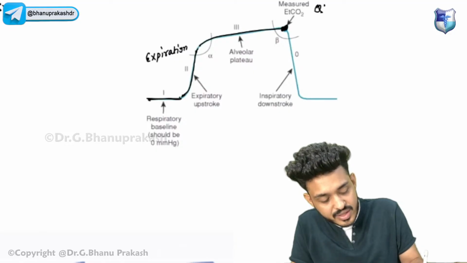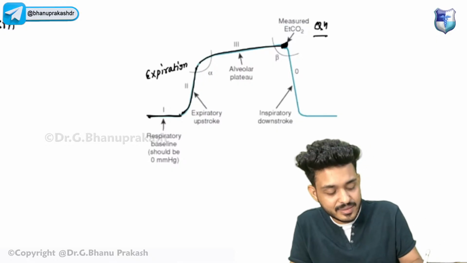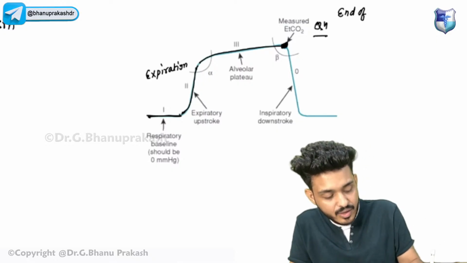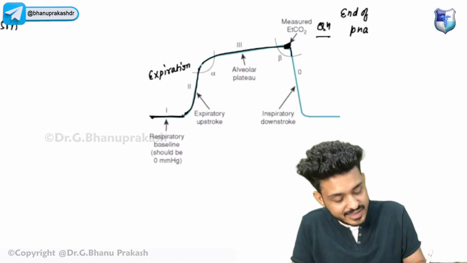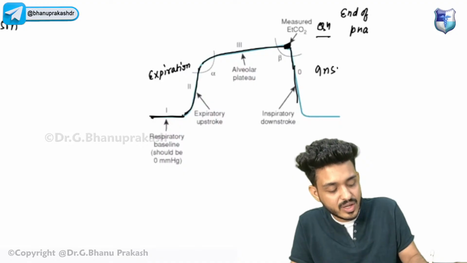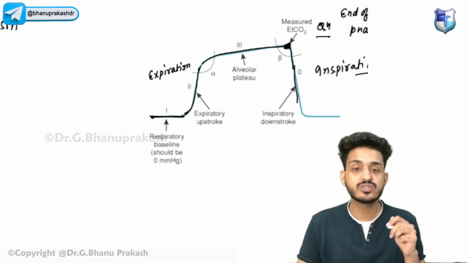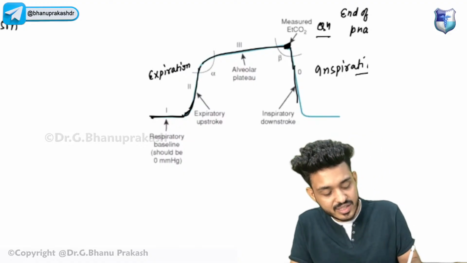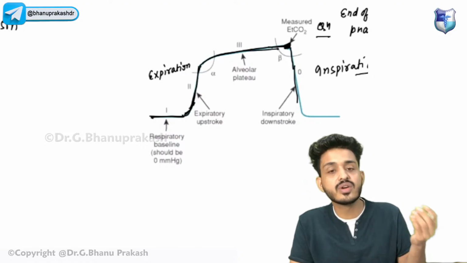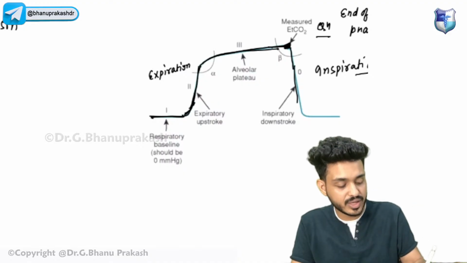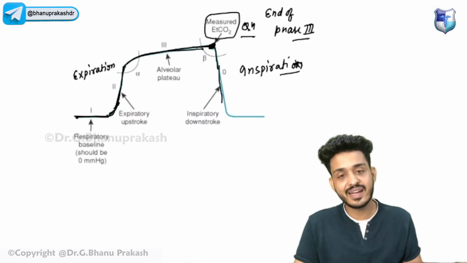This is the question they have asked you: when do you measure the levels of EtCO2? I am talking about EtCO2. Here is the point: the end of phase 3 is where you will check the level of EtCO2. Then this is your inspiration. First phase is your expiration, then there is some plateau because gas exchange occurs inside the alveoli. And the question they asked, where do you measure the level of EtCO2? Your answer will be at the end of phase 3.